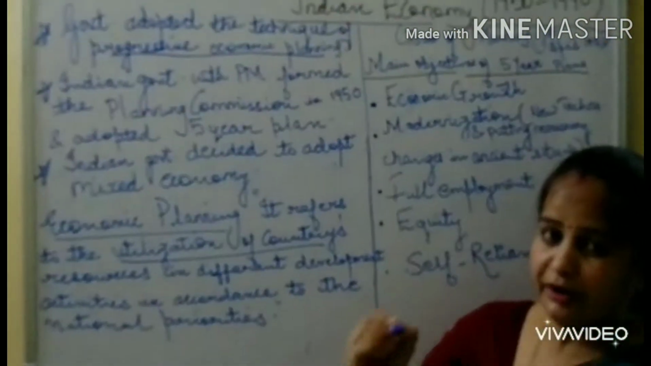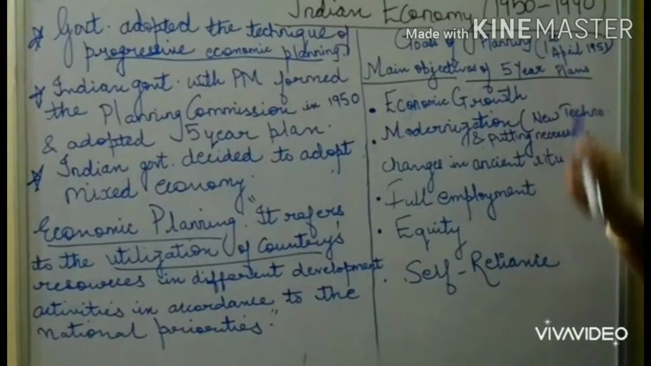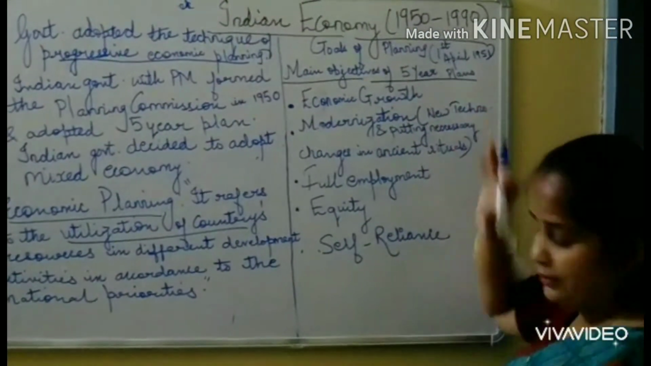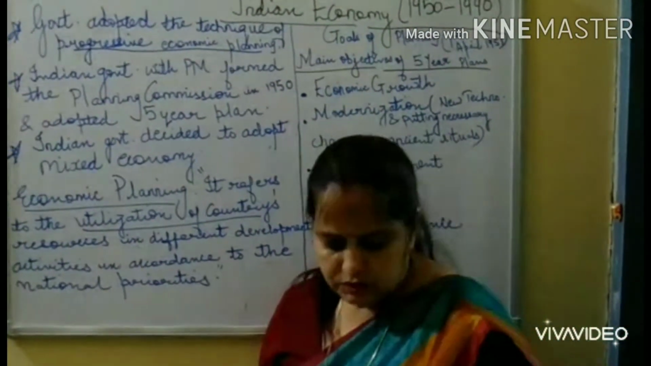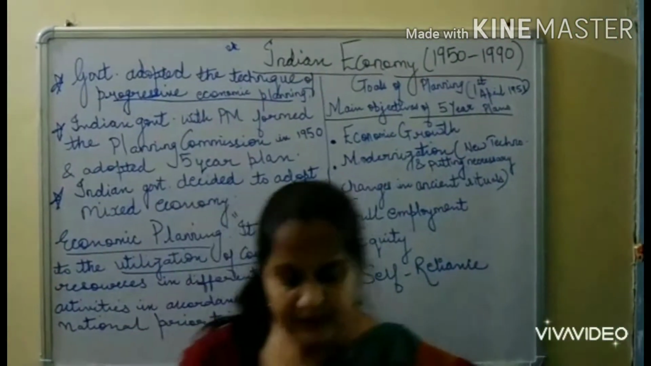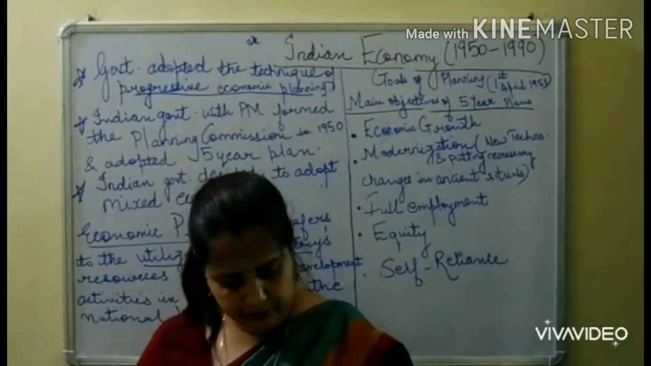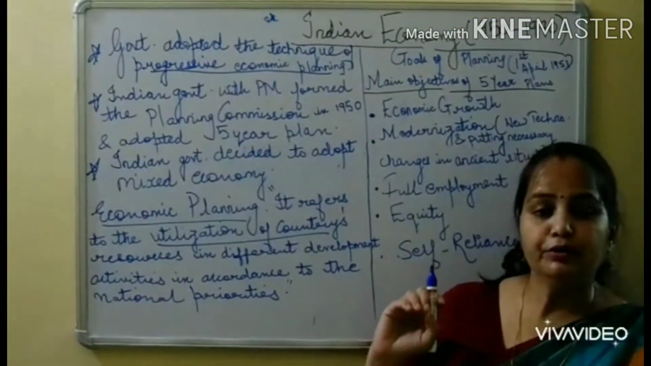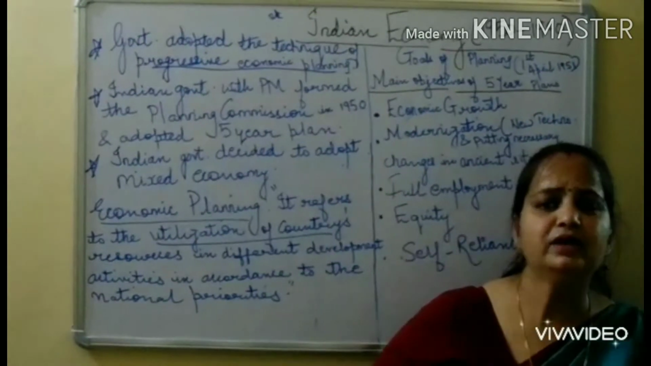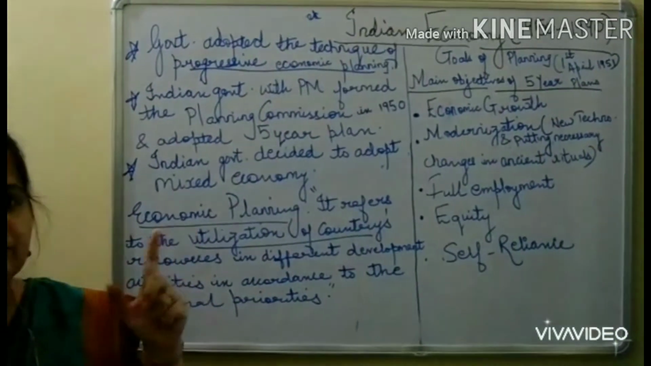Now in this chapter we have already discussed some goals and planning. Our first plan was, as I told you, on 1st April 1951. So the first 5-year plan we have already studied. Recently we have completed 12 5-year plans up to 2017. Okay. So here we are going to talk about goals and planning. The Planning Commission has decided 2 types of goals. Now what are these 2 types of goals?